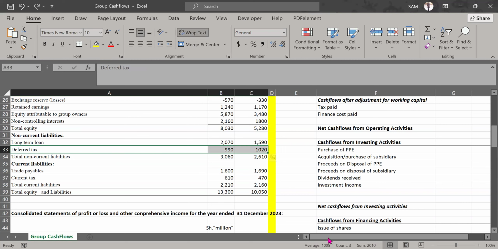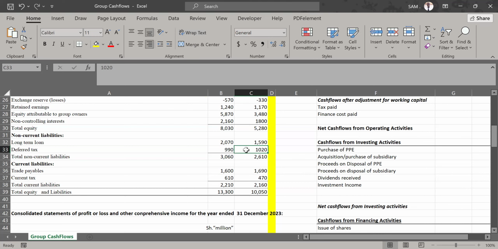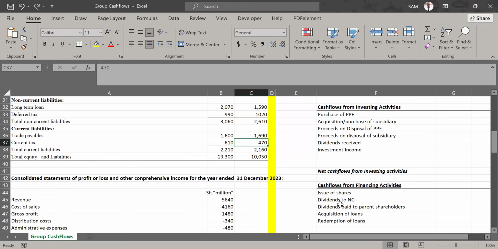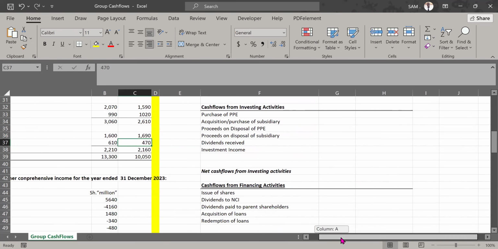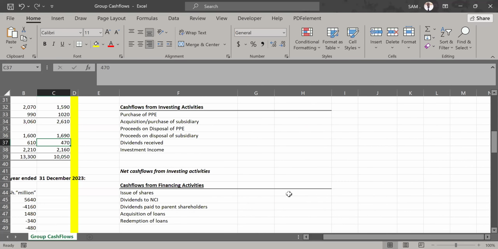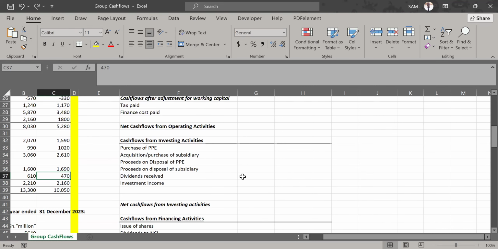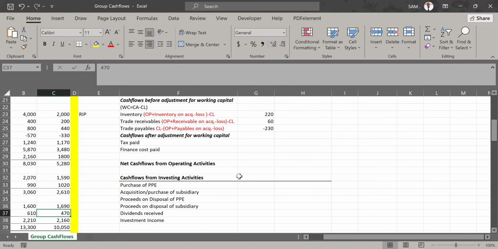So if you draw up a tax account, which I want us to avoid drawing as a T account, we have to make sure we go with them hand in hand. The opening balance in the tax account, we will pick the opening balance of deferred tax. We add the opening balance of current tax. We are treating them together because they are the same thing. Deferred tax was tax postponed from previous periods. Current tax is the tax for the current year, opening and closing balances. So let's write those adjustments. Let me give you the adjustments that you're going to do here.